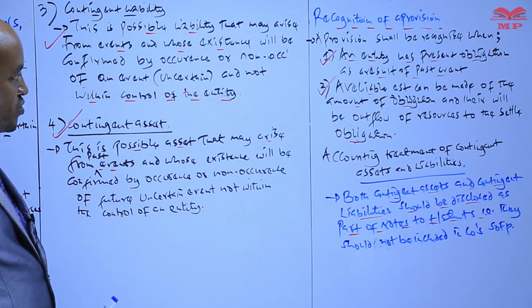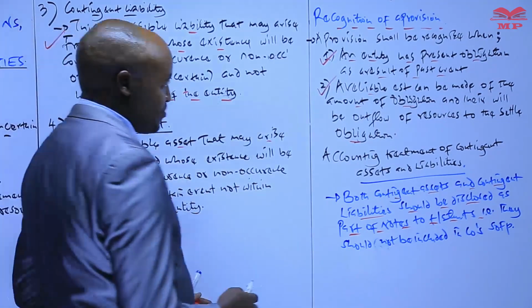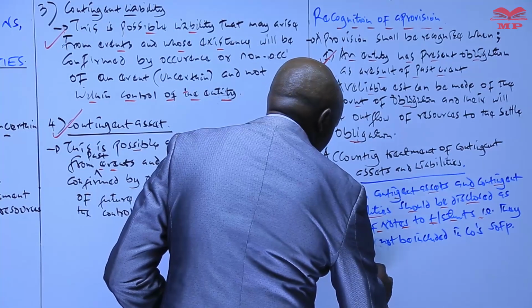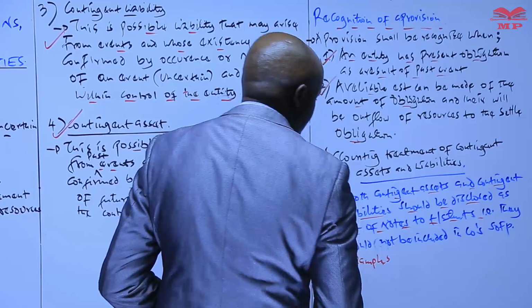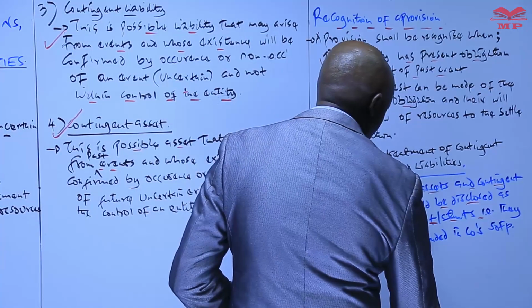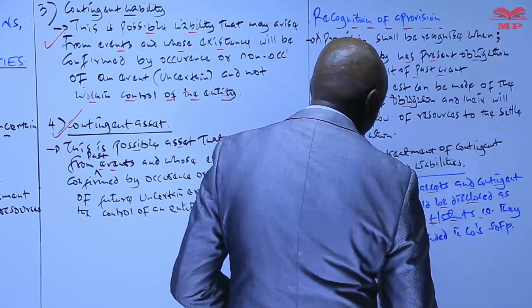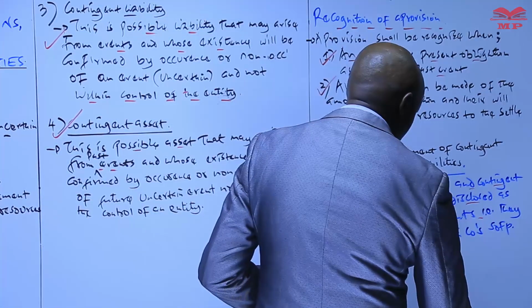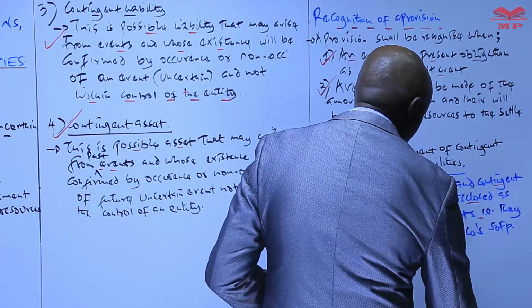So I think we can also look at examples of these. Examples include, number one, pending lawsuits.